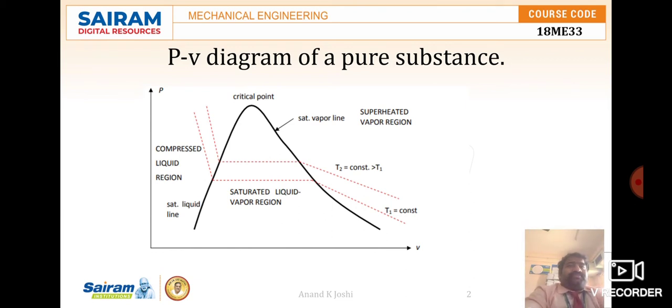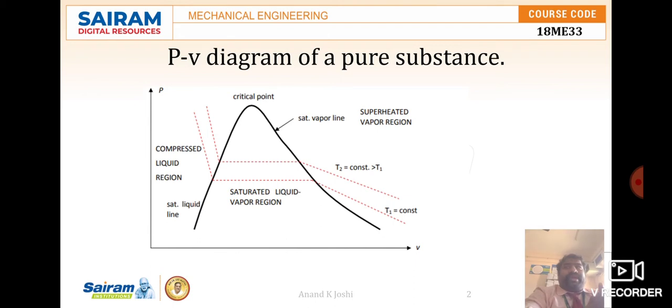For example, if you take water, the critical point is at a pressure of 218 atmospheres, with a critical temperature of 374.14 degrees Celsius. For the triple point, the pressure is 0.006 atmosphere and the temperature is 273.17 Kelvin. This is the critical point and triple point of water.